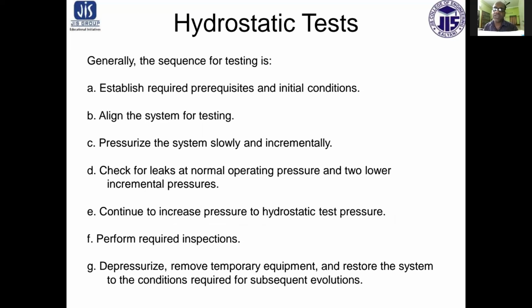The sequence of this hydrostatic test is, first of all, establish required prerequisites and initial conditions, align the system for testing, pressurize the system slowly and incrementally, and check for leakage at normal operating pressure and at lower incremental pressures. Continue to increase pressure to hydrostatic test pressure. Then perform required inspections. After all, depressurize, remove temporary equipment and restore the system to the conditions required for subsequent evaluations.